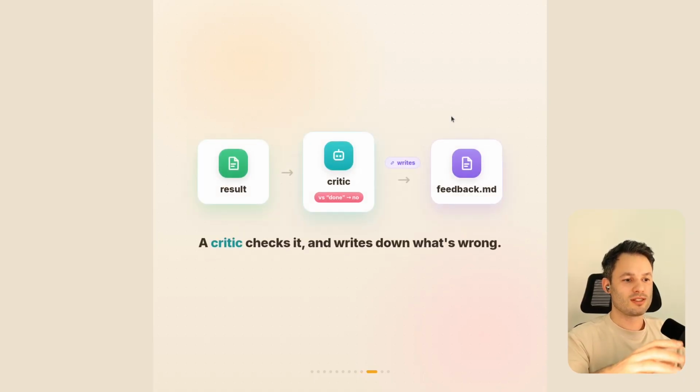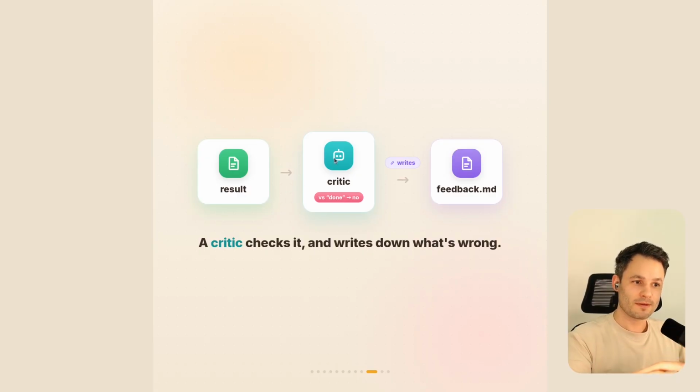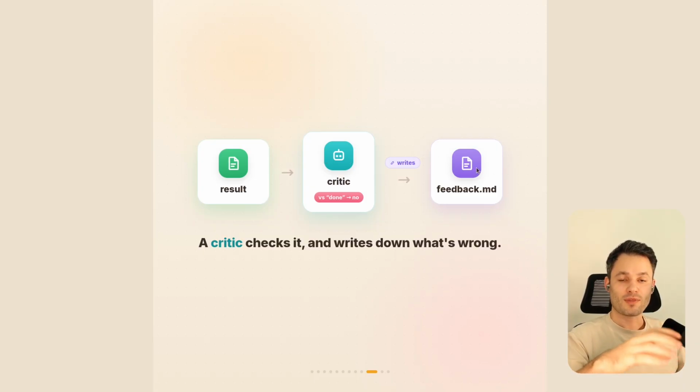So the way that this is done is that when we get a result, if we know what done looks like, we can actually have another agent that goes and critiques the current work against what we perceive the done state to look like. And he's going to write some feedback. So he's going to say, okay, is this actually finished or is it not finished? And if it's not finished, then he's going to write a file. And that file is going to tell us why it's not done. What were the problems that mean this job hasn't been completed yet?